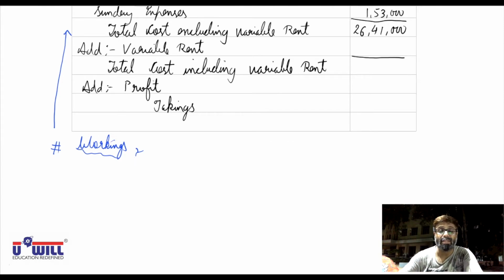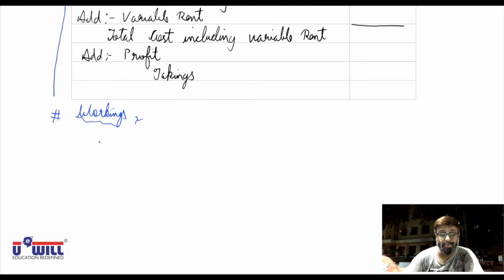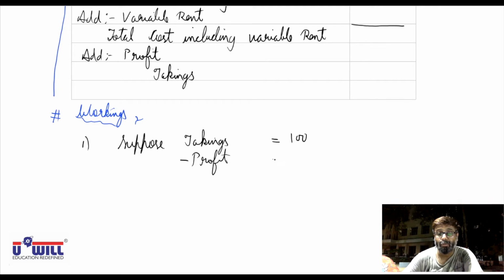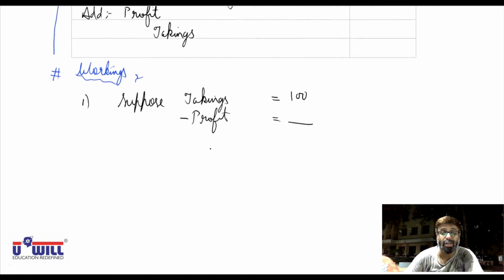You'll start with the reverse. Suppose takings is equal to 100. Now if you go reverse, plus will become minus profit. What we will get is total cost including variable rent.